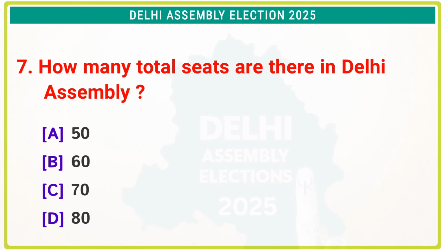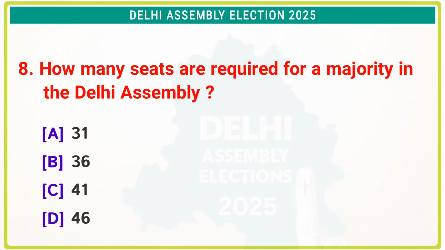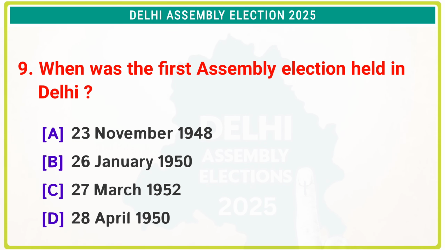How many total seats are there in Delhi Assembly? The correct answer is option C, 70. How many seats are required for a majority in the Delhi Assembly? The correct answer is option B, 36. When was the first Assembly election held in Delhi? The correct answer is option C, 27th March 1952.